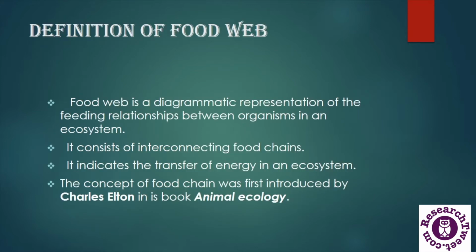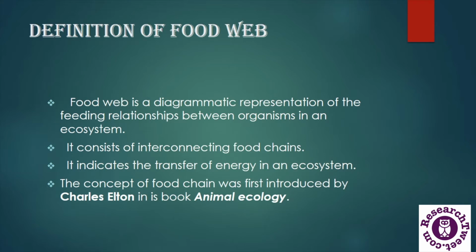Now let's discuss food web. The concept of food web was first introduced by Charles Elton in his book Animal Ecology in 1927. Basically, a food web is a graphical presentation of interactions between organisms which are involved in the transportation of energy. Simply, it is a diagrammatic representation of feeding relationships between organisms in an ecosystem.